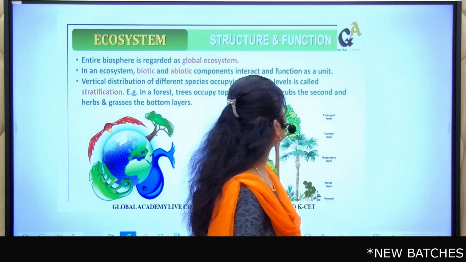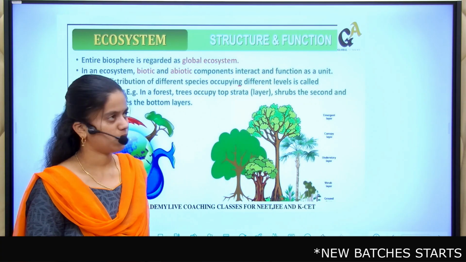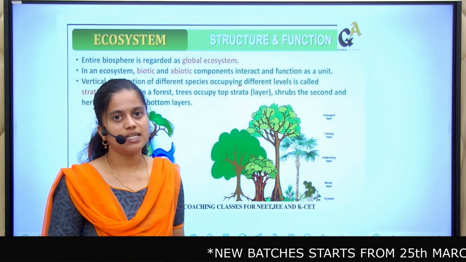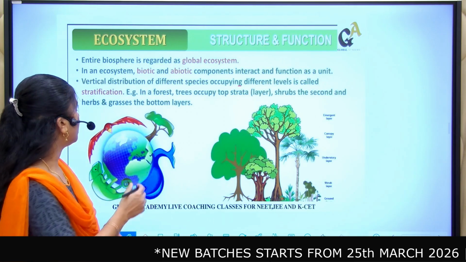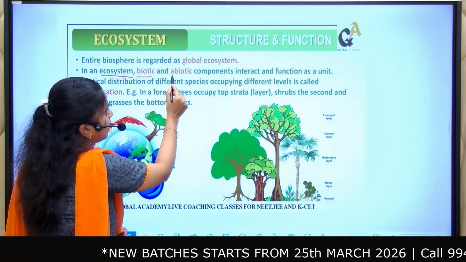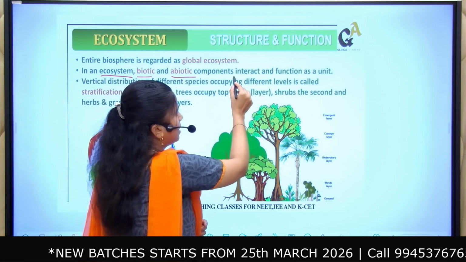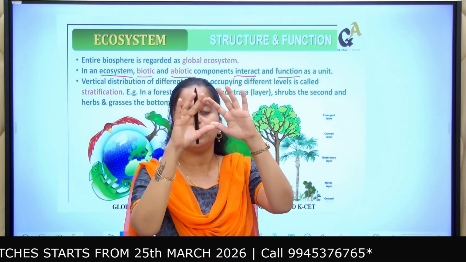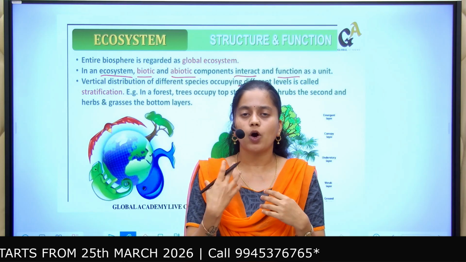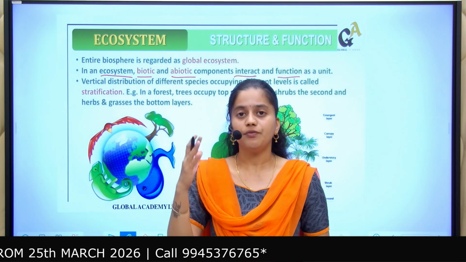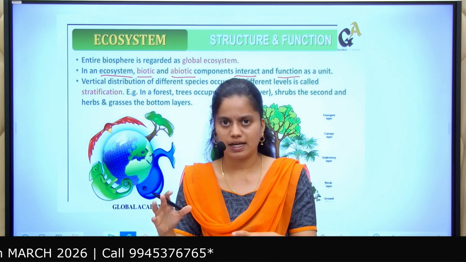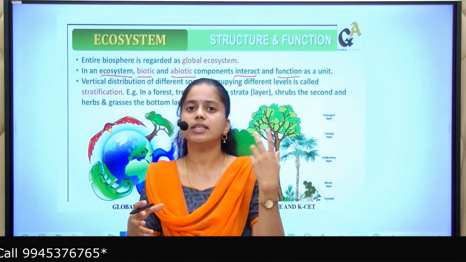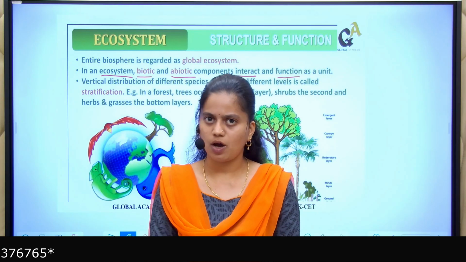So, next is about the structure and function of the ecosystem. See, the entire biosphere is regarded as the global ecosystem. In an ecosystem, the biotic and abiotic components interact and function as one unit. When I call it a terrestrial ecosystem, I know that there is a presence of both living as well as non-living components, right?